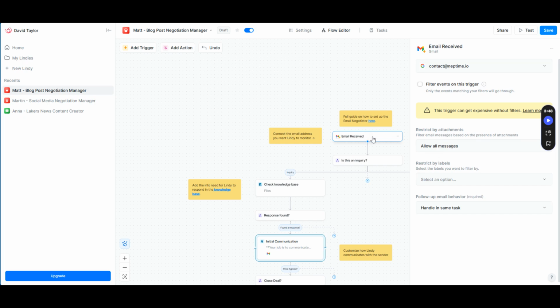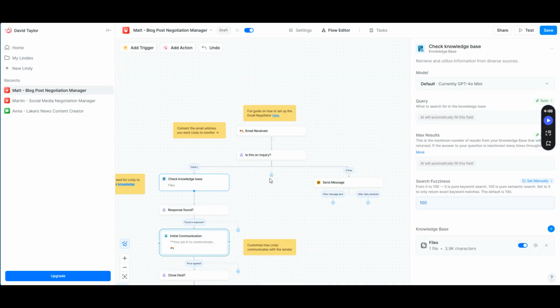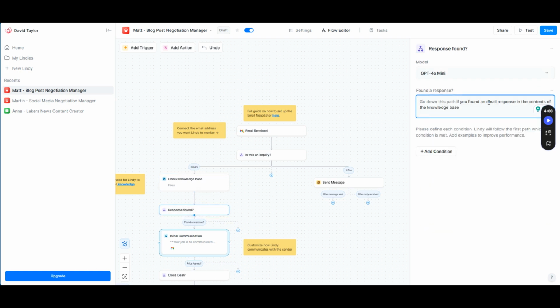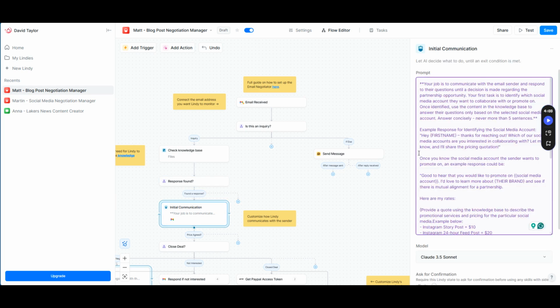And once you get an email, what will happen is that you can check whether or not this is an inquiry. So you can check if the email is requesting price, service offerings, product offering, quote, package options, rates, or is a collaboration or brand partnership inquiry. So if that's the case, it will check your knowledge base and determine what data it should use to respond. So if a response is found from your knowledge base, then it will go ahead and start a conversation.